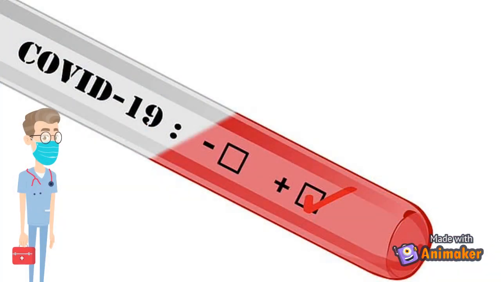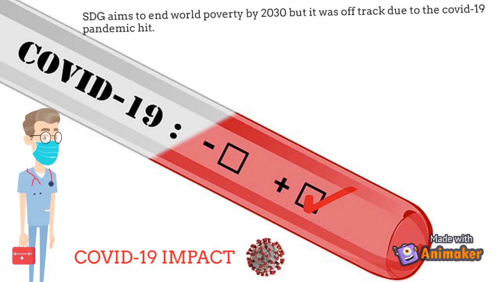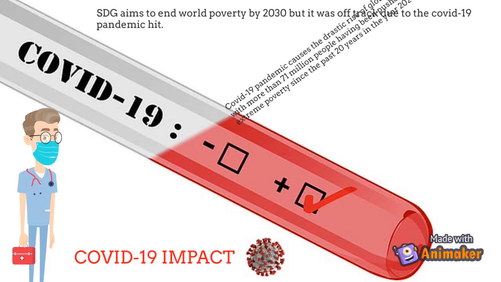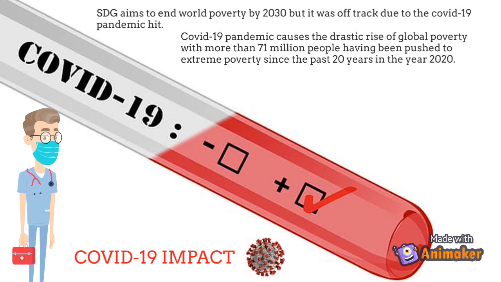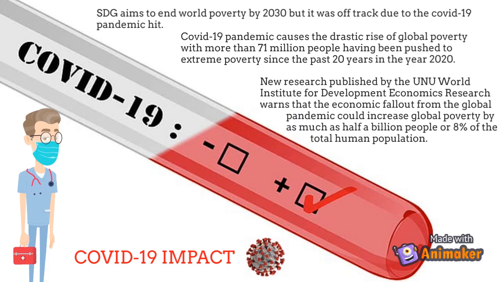Now we are going to see the COVID-19 impact. The SDG aimed to end world poverty by 2030, but it was off track due to the COVID-19 pandemic. The COVID-19 pandemic caused a drastic rise of global poverty, with more than 71 million people having been pushed into extreme poverty. New research published by the UNU World Institute for Development Economics Research warns that the economic fallout from the global pandemic could increase global poverty by as much as half a billion people, or 8% of the total human population.